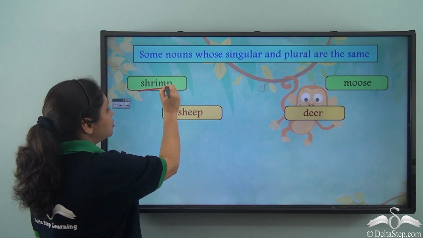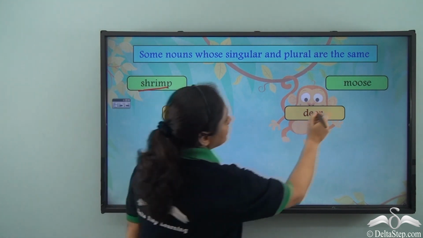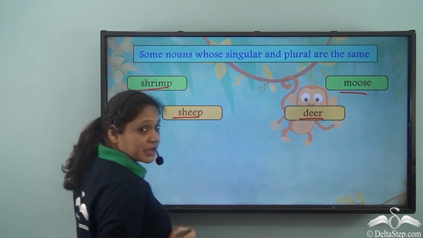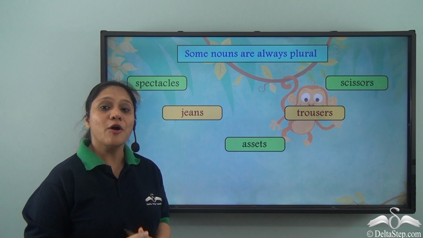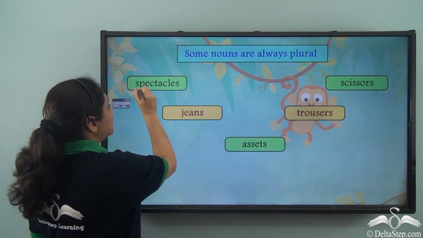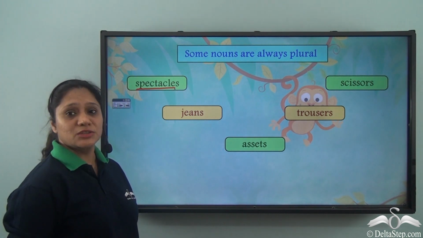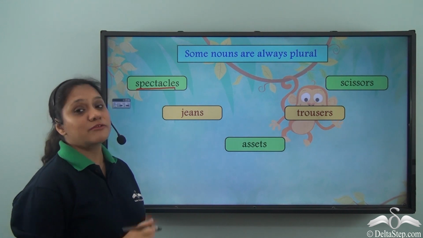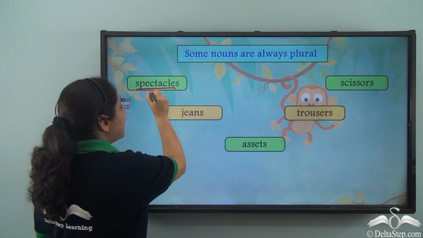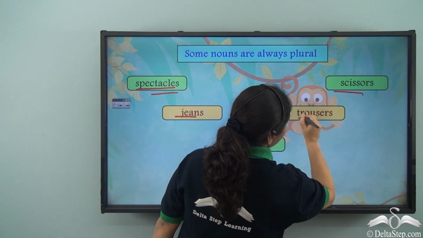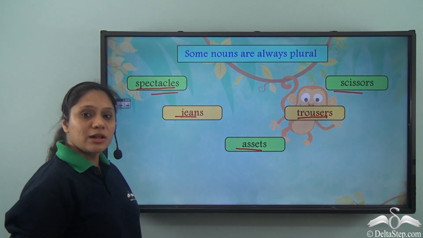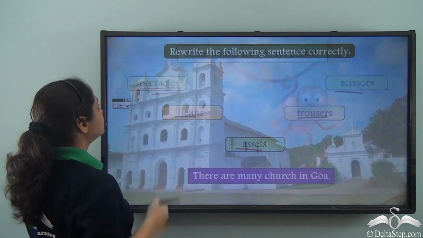For example, shrimp, sheep, moose, deer. But some nouns are always plural. For example, spectacles. Do we say spectacle? We never say spectacle. Spectacles, jeans, assets, scissors, trousers are always plural.